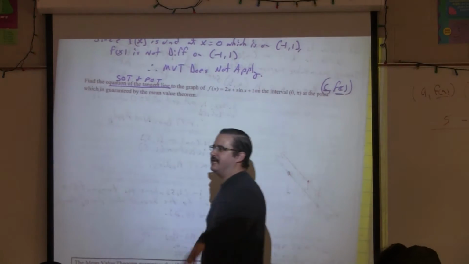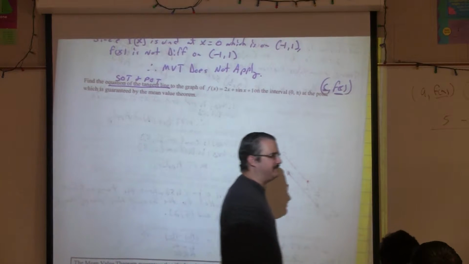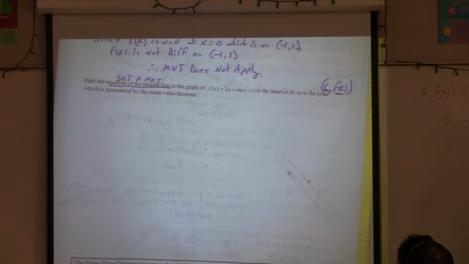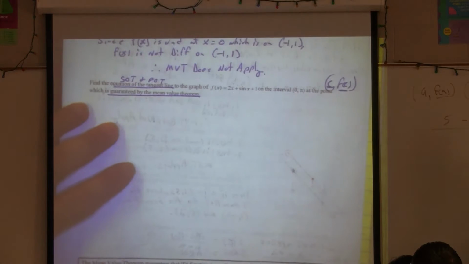So do I need to show that the mean value theorem guarantees a value, or can I just jump straight to finding that value? They're telling you it's guaranteed by the mean value theorem. So they're already telling me that it's guaranteed.